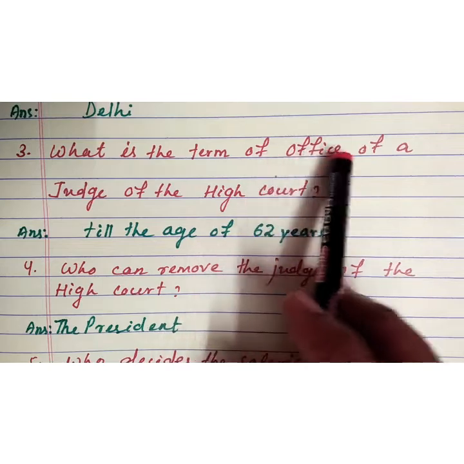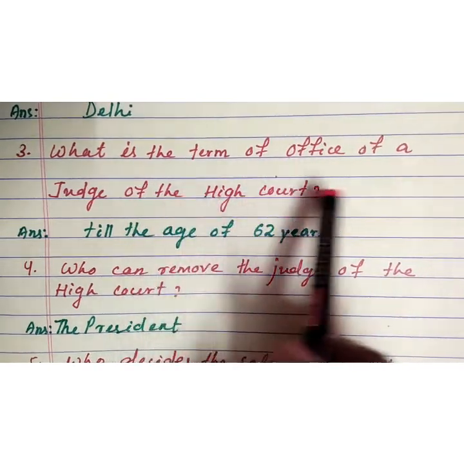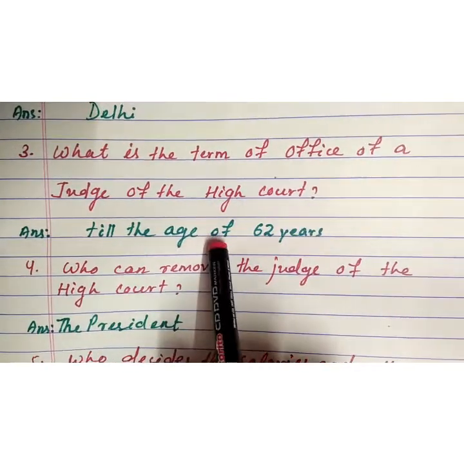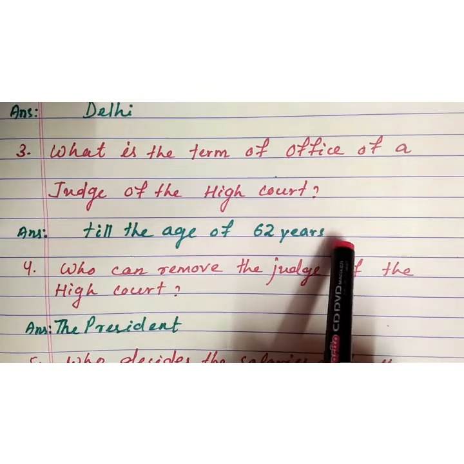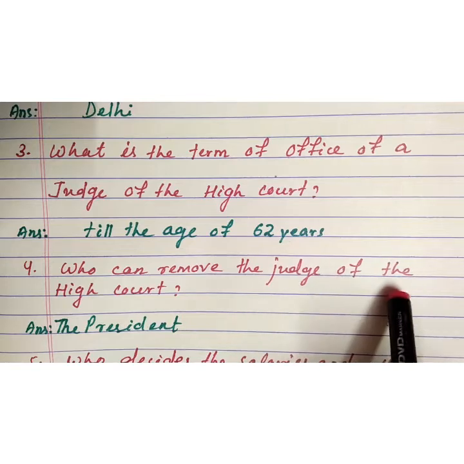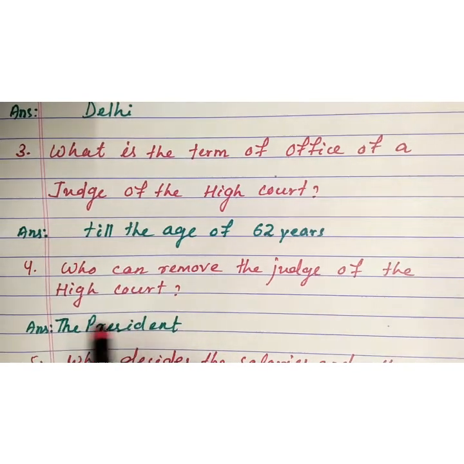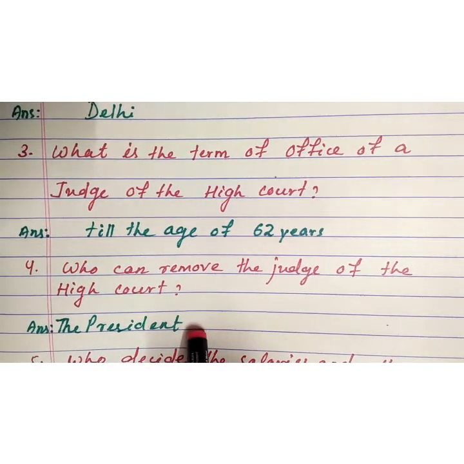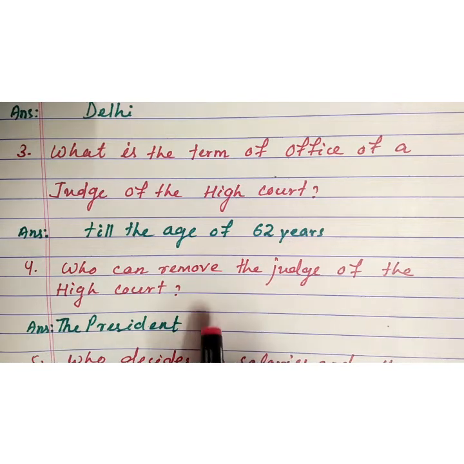What is the term of office of a judge of the High Court? Till the age of 62 years. Who can remove the judge of the High Court? The President has the power to remove the judge of the High Court.